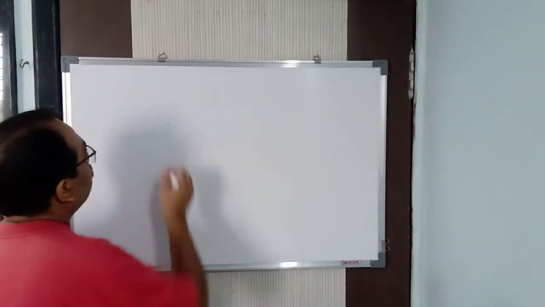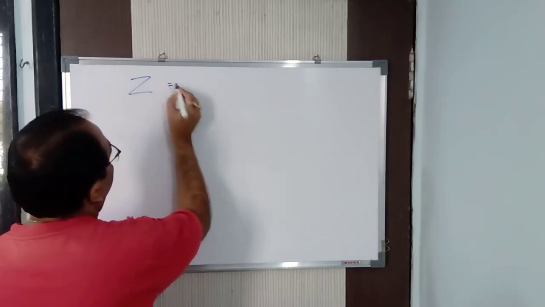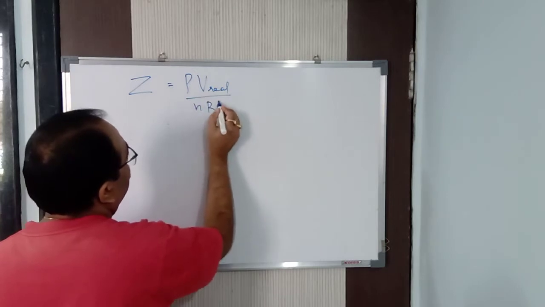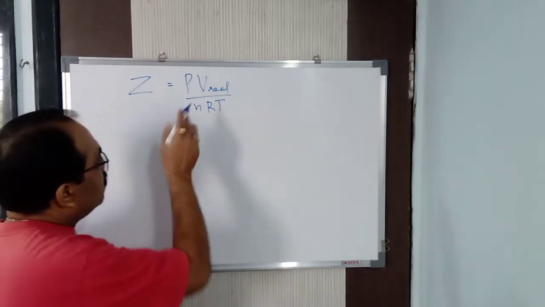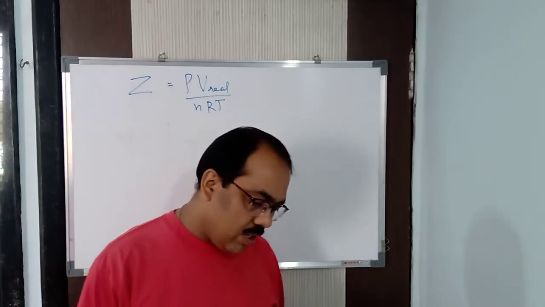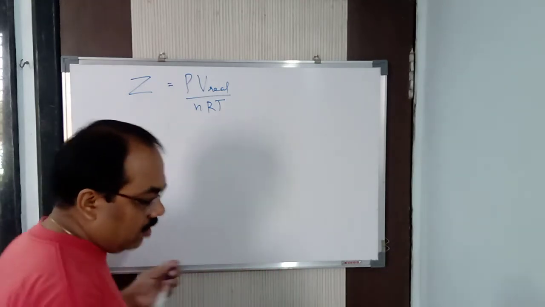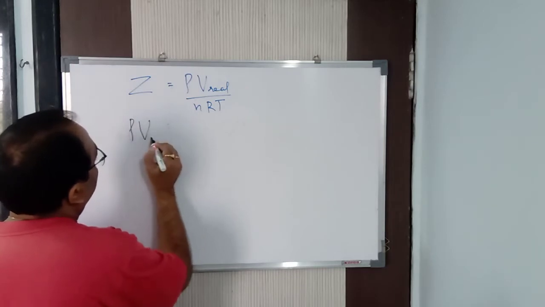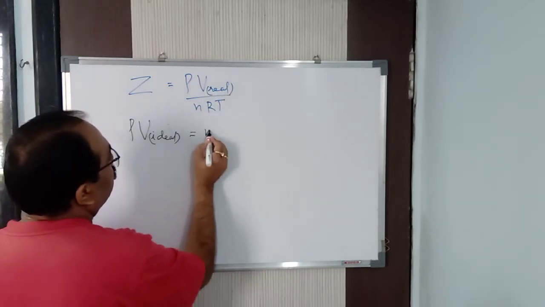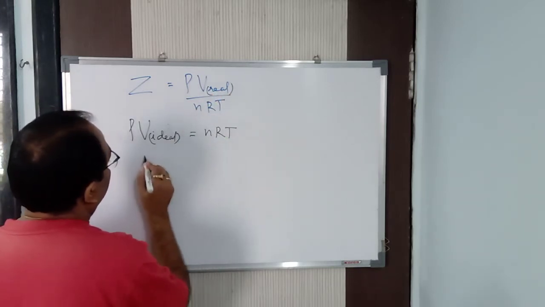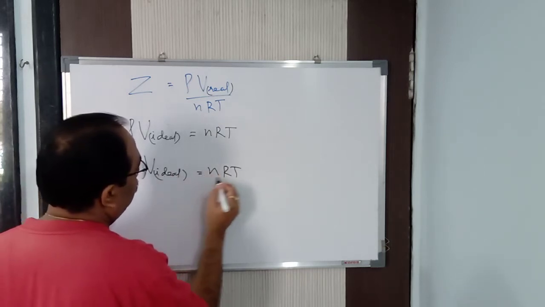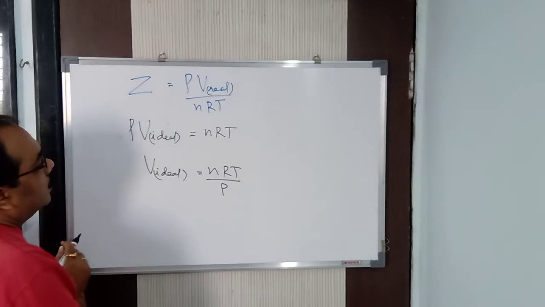We have already seen that the compressibility factor Z for a real gas is PV real by nRT. For an ideal gas, PV ideal is equal to nRT, so V ideal is equal to nRT by P. Clear?